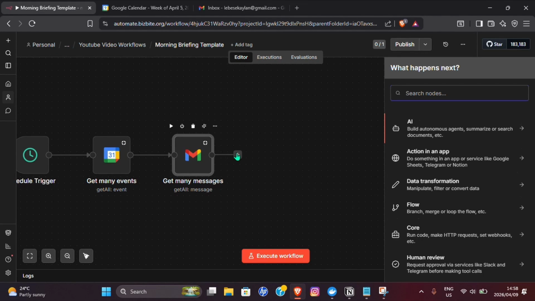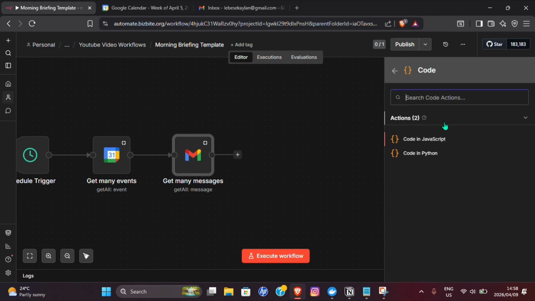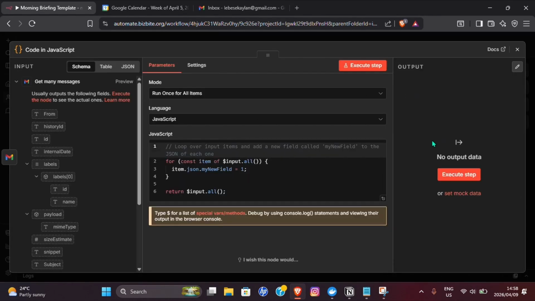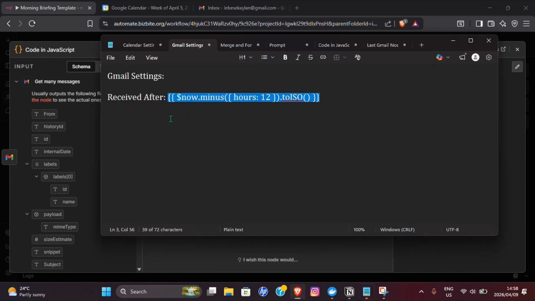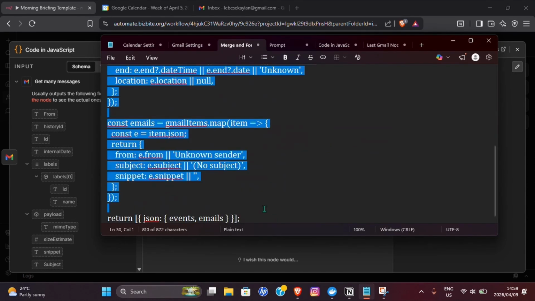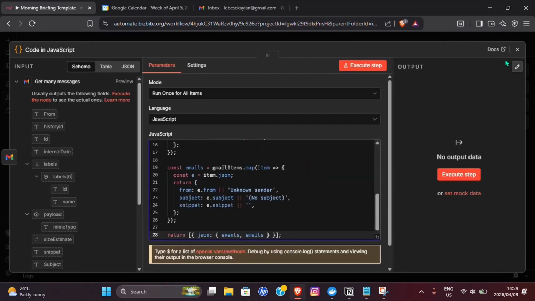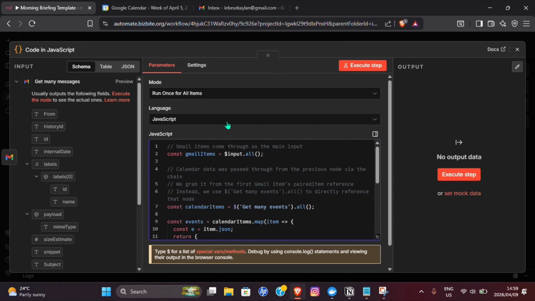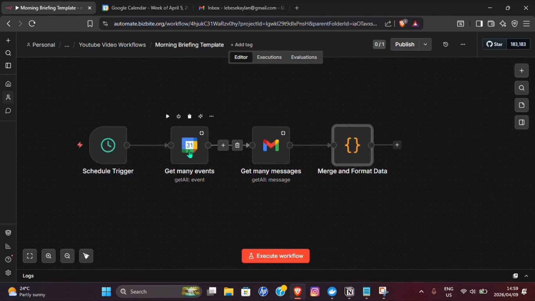Now you want to go ahead, type in code, and you want to put everything together so that it can be summarized into one neatly formatted message. But before we can do all of that, we need to put everything together, like putting 1 plus 1 together. So then here where it says code, you want to go ahead, merge. I have it already copied right here. So right here, copy, paste that right there, and that's the JavaScript code you want to have set up there. Merge and format data. So this puts everything together and it formats it, everything from the events and the Gmail notes together.